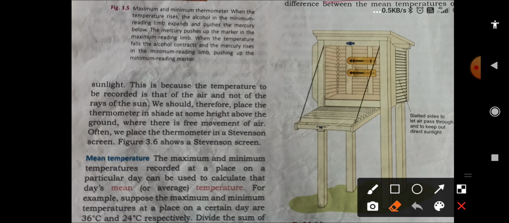It is given on page number 32, and you can solve it as I am doing in the class. I have already given the homework. You have to find out all these 5 questions. If you don't know how to solve them, you can easily understand from the video.